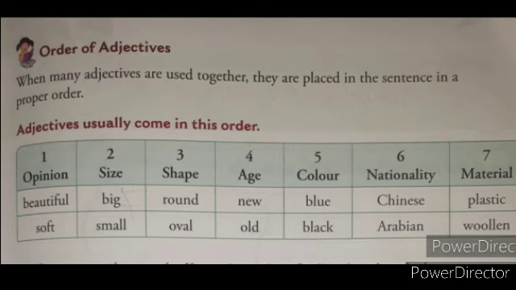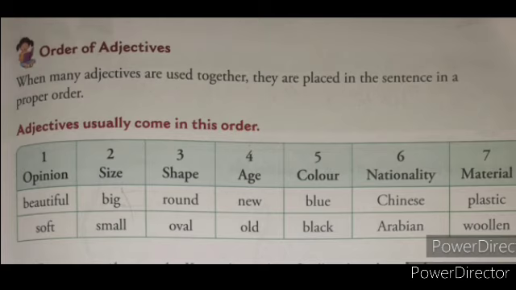Now here one chart is given. Adjectives usually come in this order. Means with the chart we will see how to arrange the adjectives in a proper order. First, opinion, means the adjective which describes or shows the opinion, like beautiful, soft. Like this adjective we have to place first.